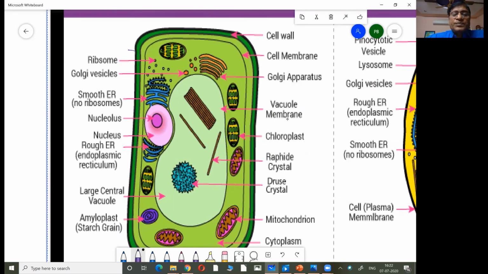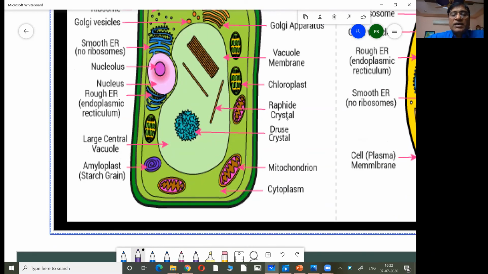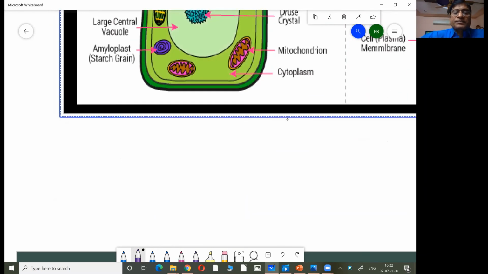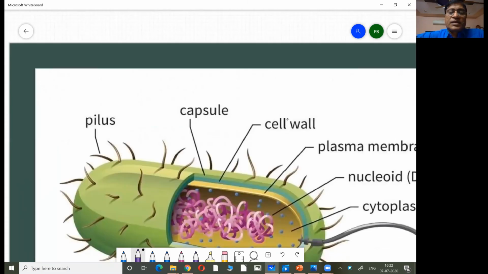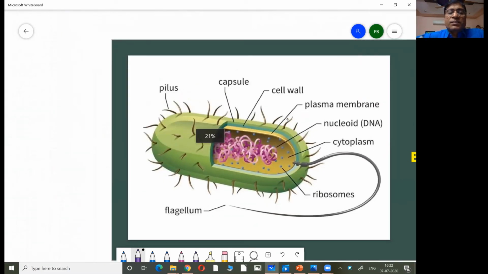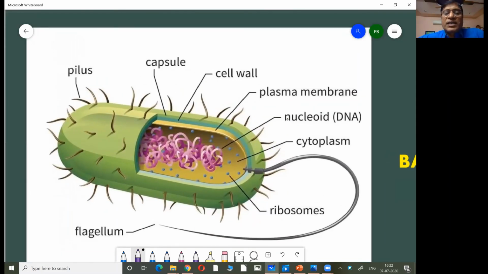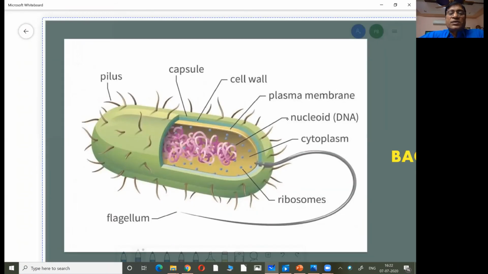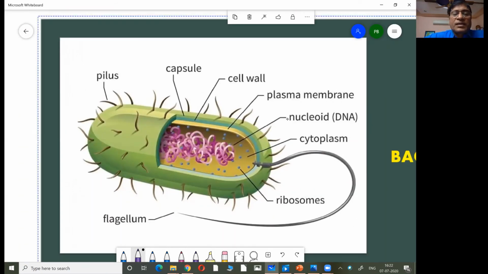But all these specific organelles, what you are seeing here, are not present in bacteria cell. The nucleus, the chloroplast, mitochondria, Golgi apparatus, whatever you have seen there are not here. There is no specific nucleus. But whatever is there in the nucleus, like DNA, you can find here.